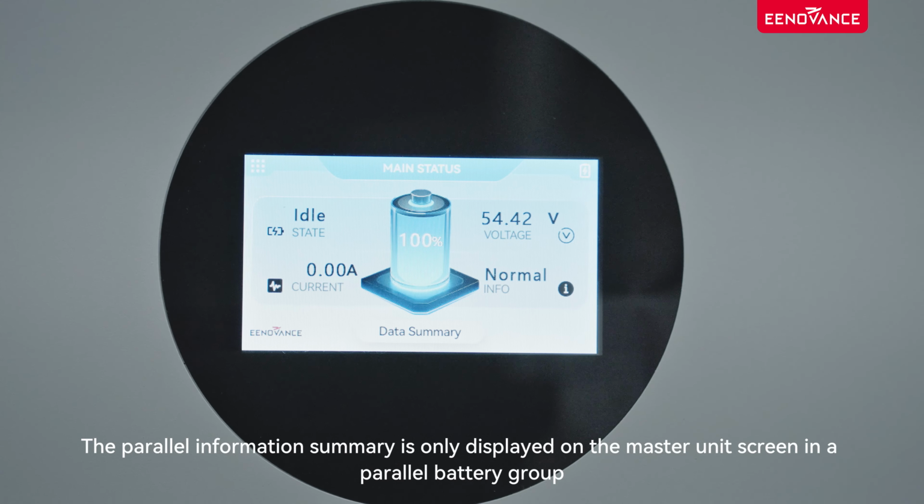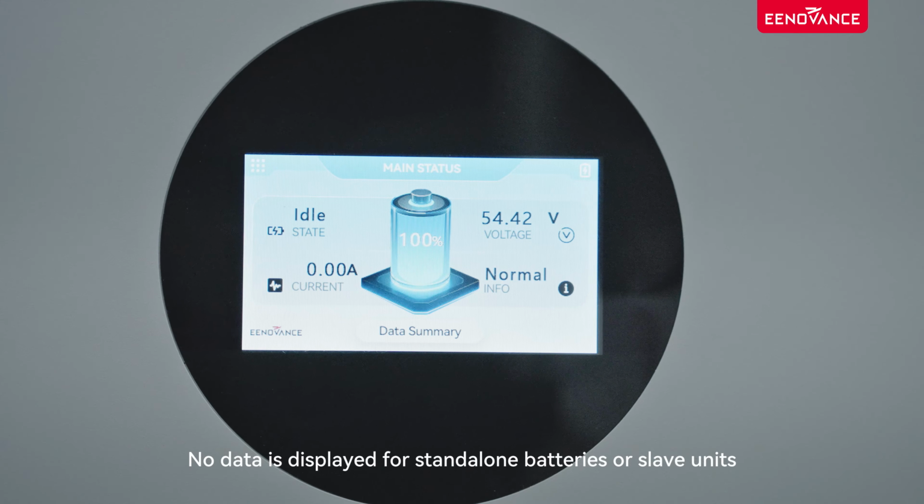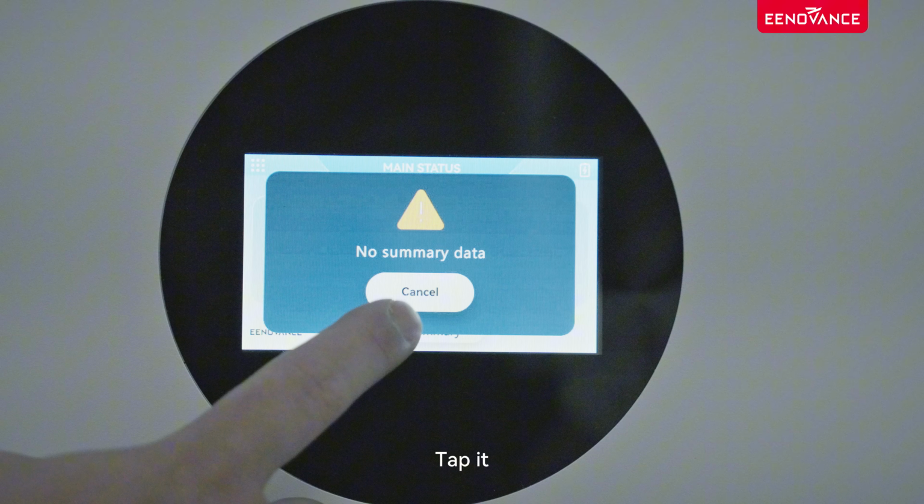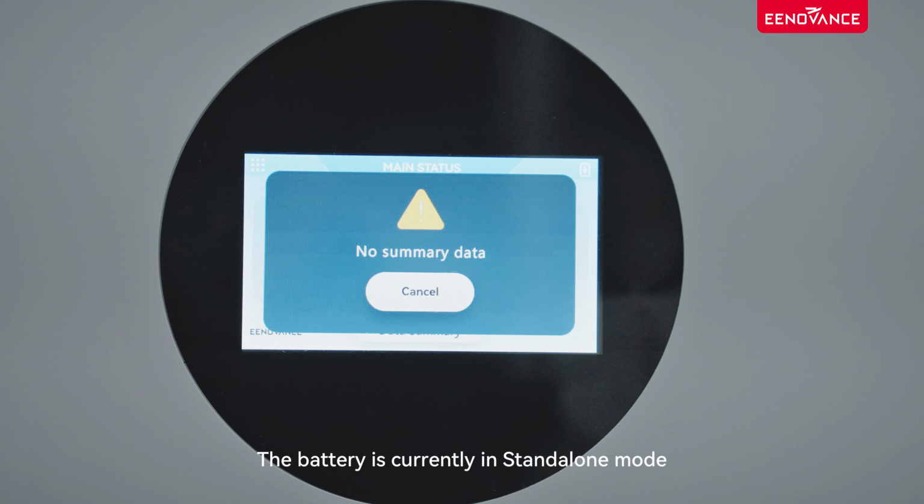The parallel information summary is only displayed on the master unit screen in a parallel battery group. No data is displayed for standalone batteries or slave units. Tap it. The battery is currently in standalone mode. Summary information is not displayed.